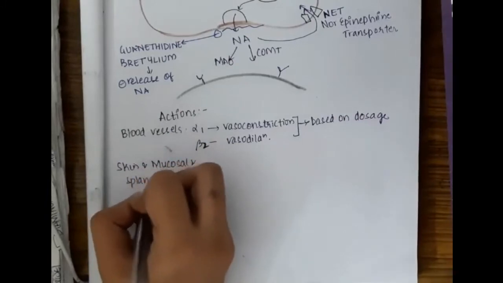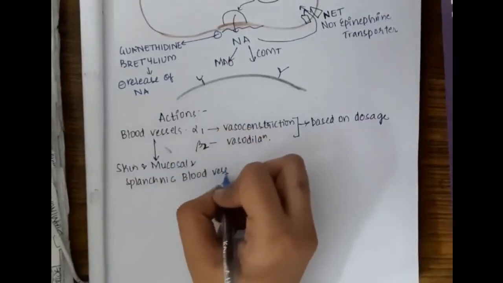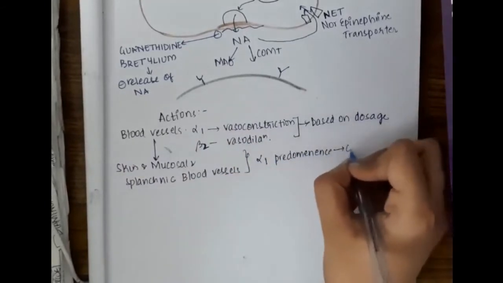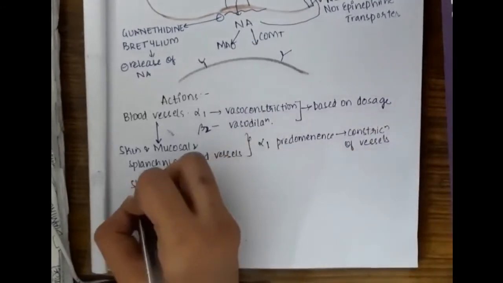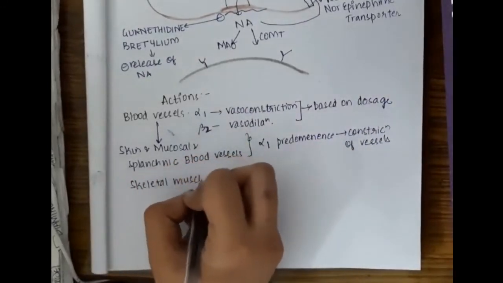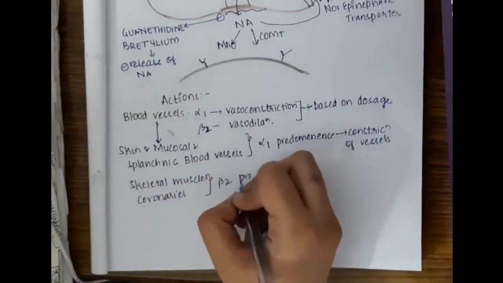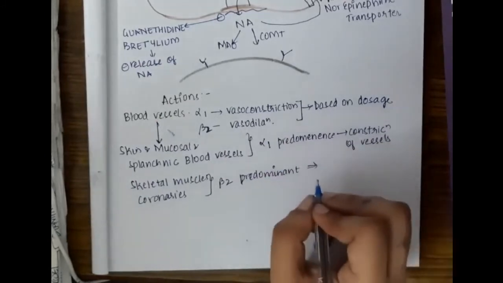In the skin, mucosal and splanchnic blood vessels, there is alpha 1 predominance, which causes constriction of vessels. In skeletal muscles and coronaries, there is beta 2 predominance, which causes vasodilatation.